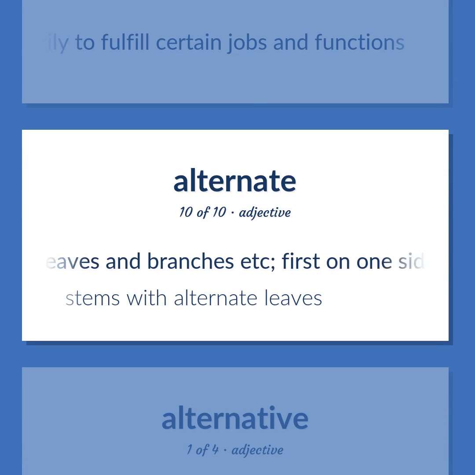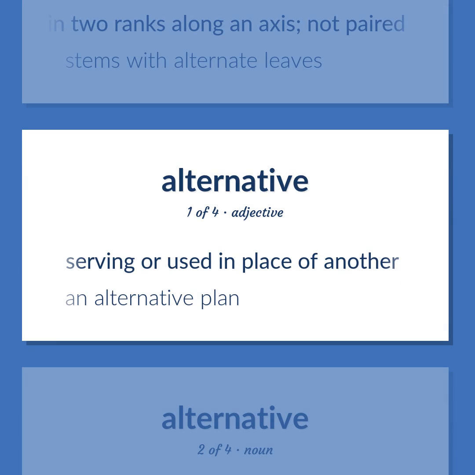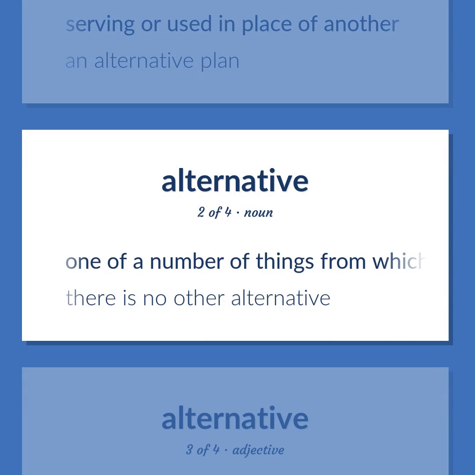Exchange people temporarily to fulfill certain jobs and functions. Of leaves and branches etc.: first on one side and then on the other in two ranks along an axis, not paired. Stems with alternate leaves. Serving or used in place of another. An alternative plan. One of a number of things from which only one can be chosen. There is no other alternative.